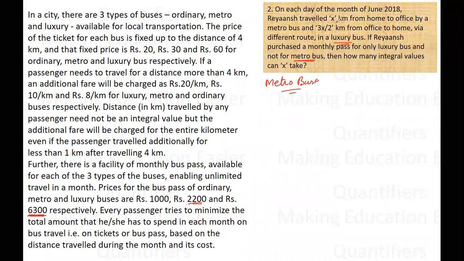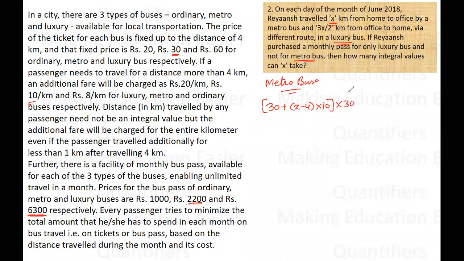So in the metro bus, it says he travels x kilometers, and in the metro bus daily he has to pay 30 rupees for the first 4 kilometers. He travels x kilometers in total via metro bus, so the remaining distance is x minus 4, and he has to pay an additional 10 rupees per kilometer. So 30 plus 10 times (x minus 4), this is the total cost that he is paying per day, right? And it has to be multiplied by 30.